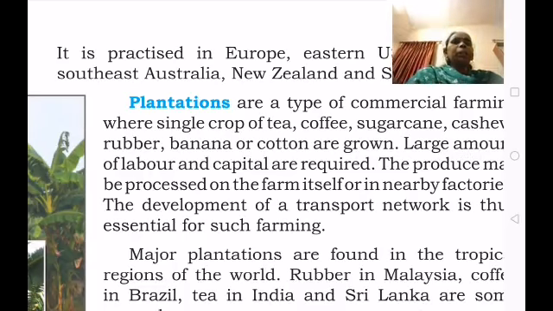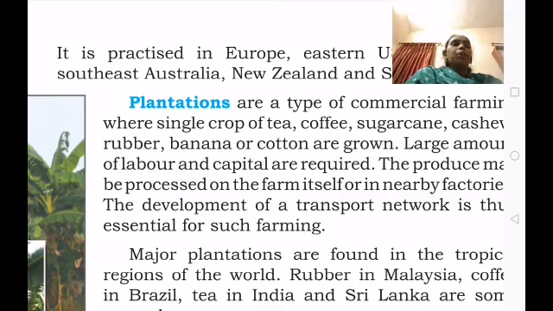The next one is plantation. These are commercial crops. On 100 acres of land they grow only one crop, and they sell it in very big markets. In mixed farming, both livestock and crops are raised. And the next one is plantation. Plantations are a type of commercial farming where a single crop such as tea, coffee, sugarcane, cashew, rubber, banana or cotton is grown.